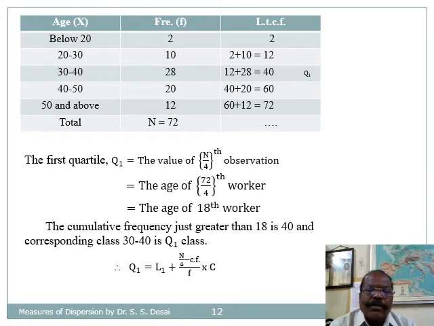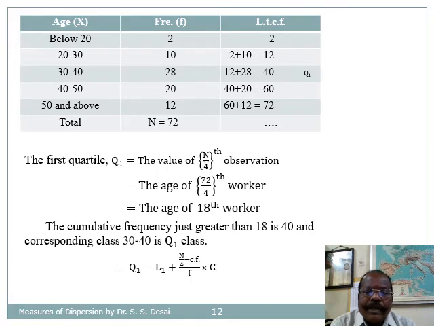Now for first quartile, Q1 is equal to the value of n by 4, as this one is a continuous frequency distribution. The Q1 is equal to the value of n by 4th observation, that is the age of, as n is 72, 72 divided by 4, the 18th student.